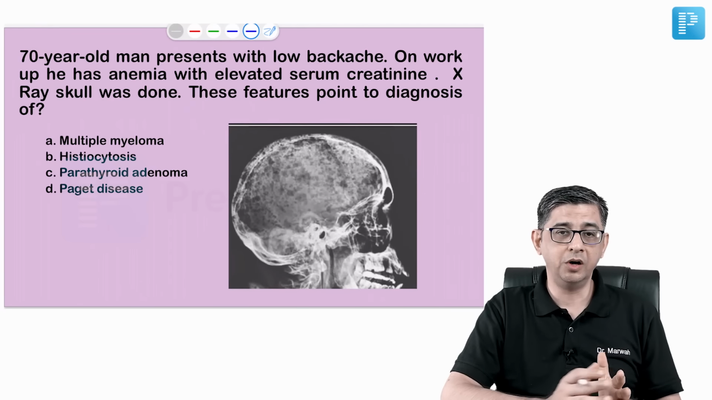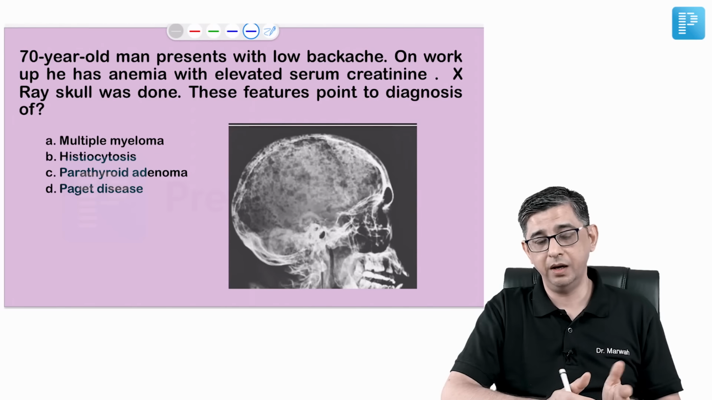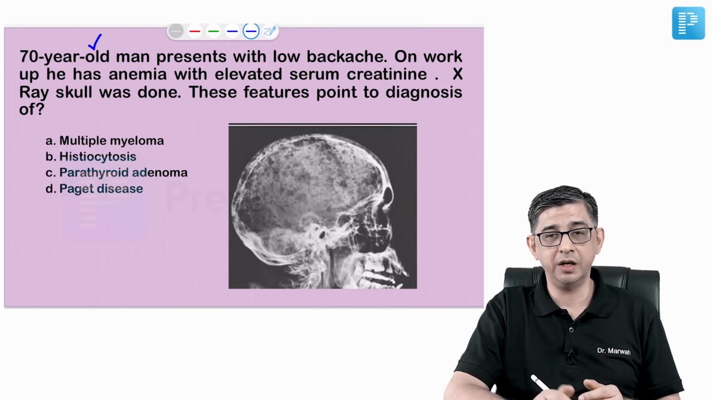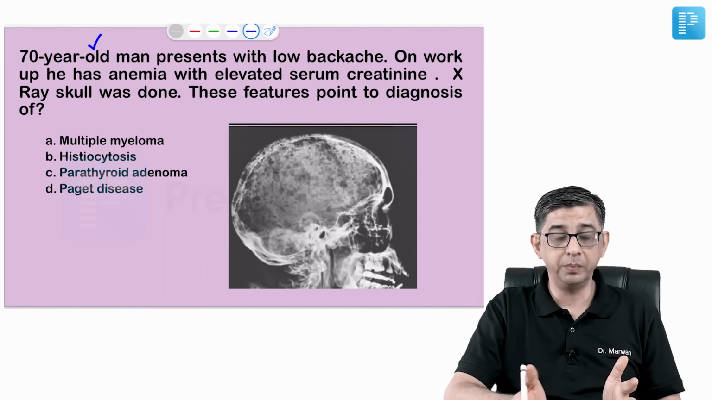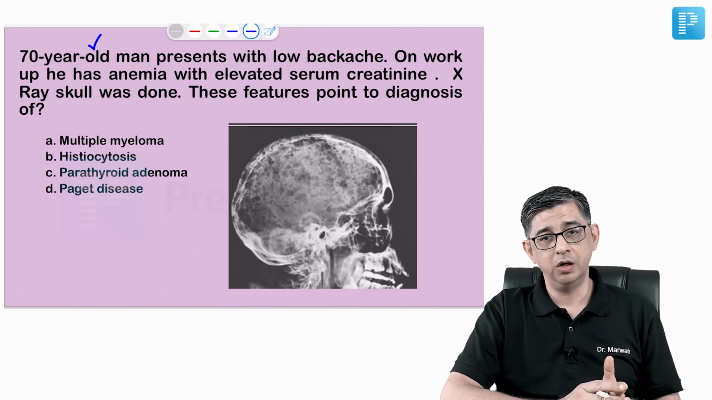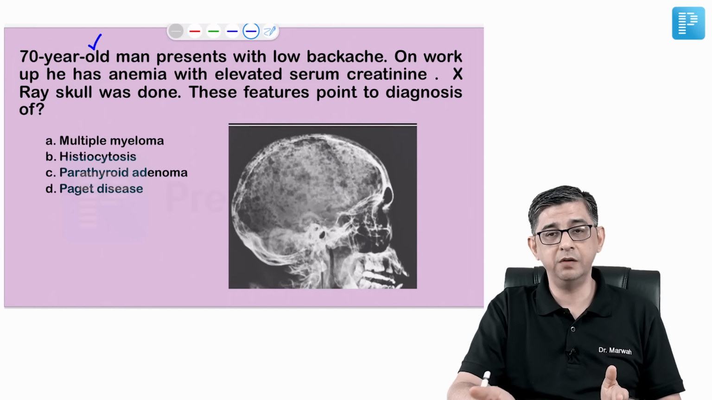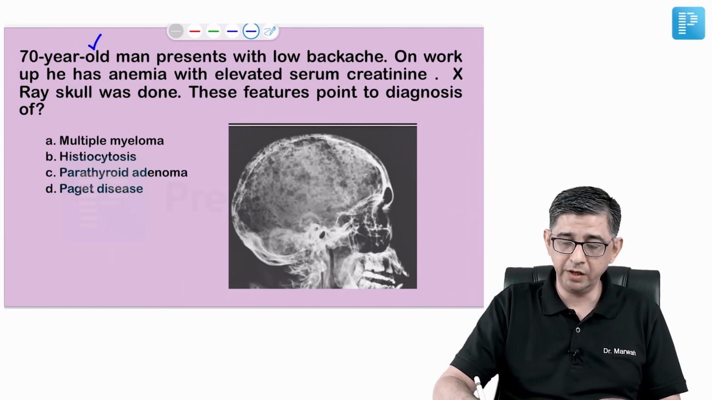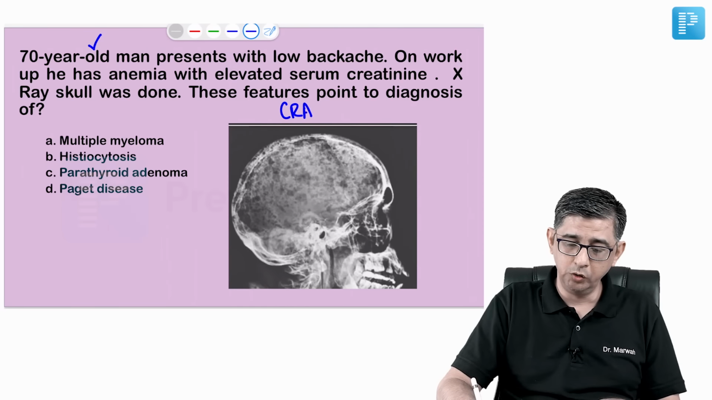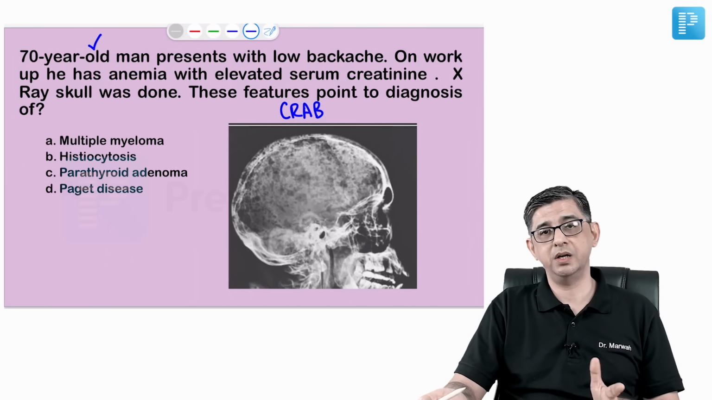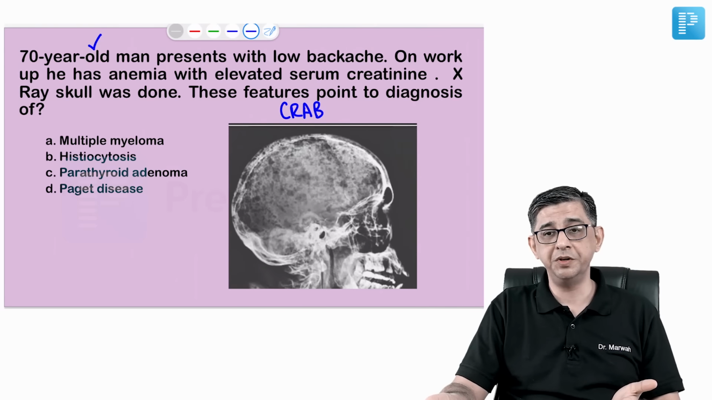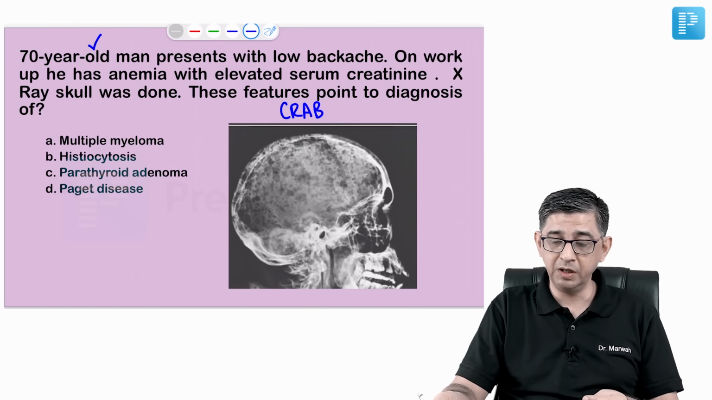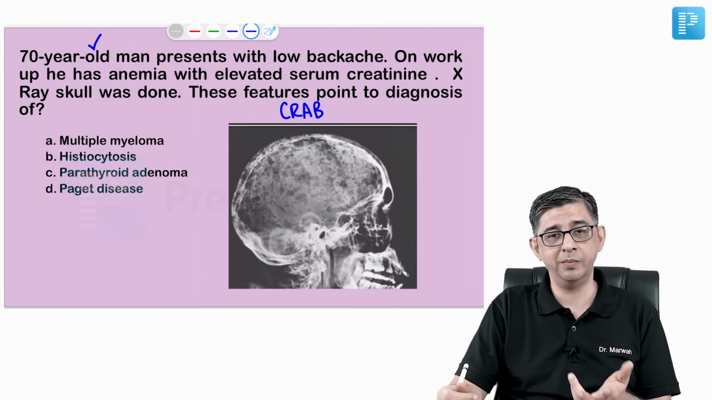The subsequent question talked about a 70-year-old man with low backache. Every time you read about a geriatric patient with low backache, it could be cancer of the prostate, or it could be multiple myeloma. On workup, he has anemia with elevated serum creatinine, so he is trying to tell you about features of CRAB. You very well know that in CRAB, C would be hypercalcemia, then renal failure, that's elevated serum creatinine, and anemia is present. So out of CRAB, at least two features are present. I have told you that even if any one of these is present, we would call it a myeloma defining event per se.